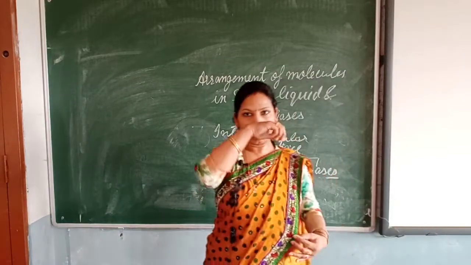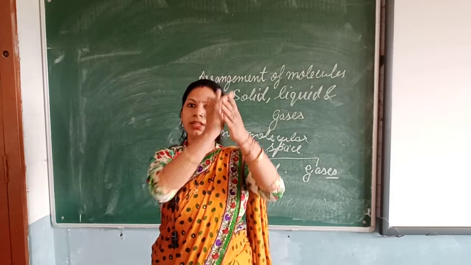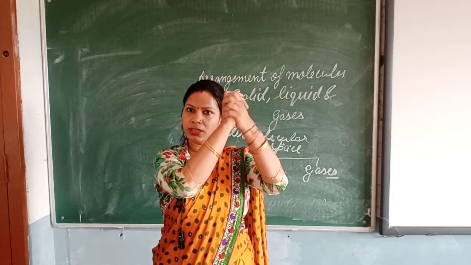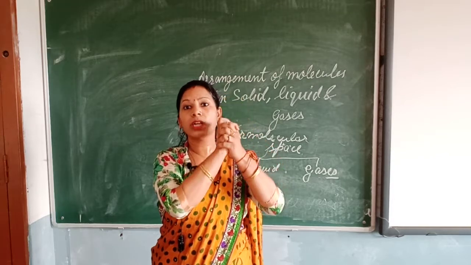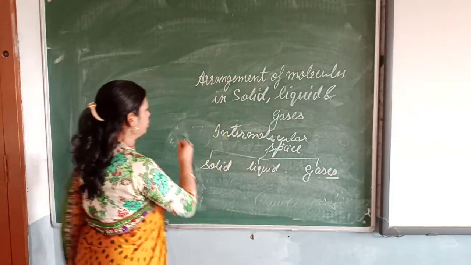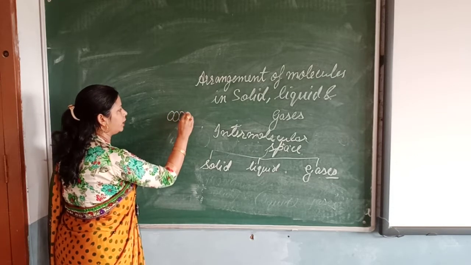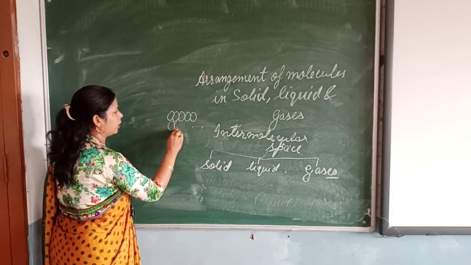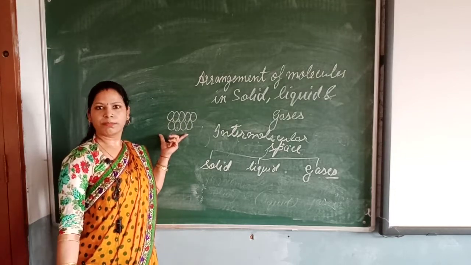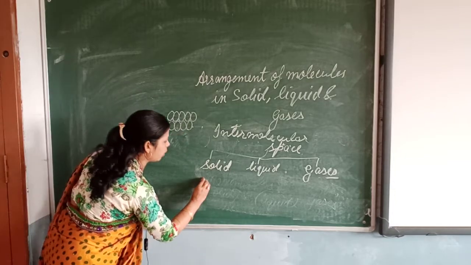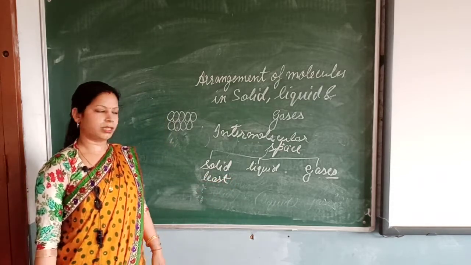If I say intermolecular force of attraction is maximum, it means space is least because the particles or the molecules are closely packed. Just see the diagram. The molecules of the solid are very tightly packed, very close to each other. It means least space between the molecules. So solid will have minimum intermolecular space.